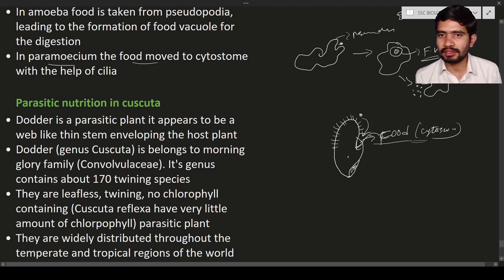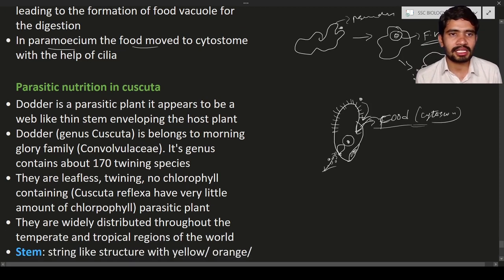As a result, the food vacuole is formed over here, the food is present here. Digestion will occur. After digestion, the waste materials will be sent out of the paramecium through the anal pore, okay. So this is the process of how digestion occurs in the paramecium.